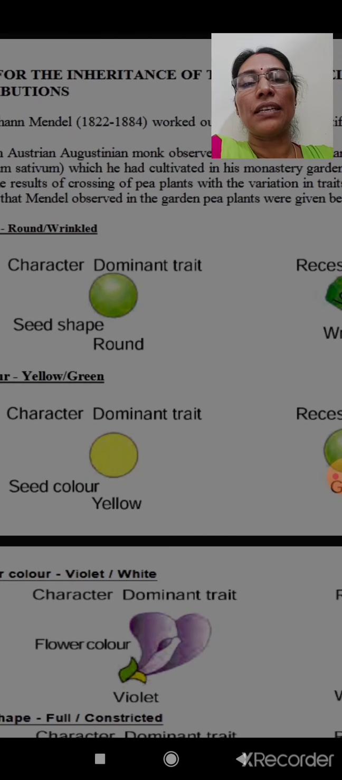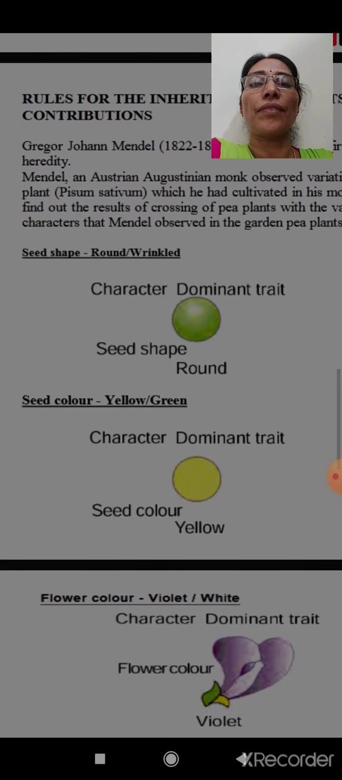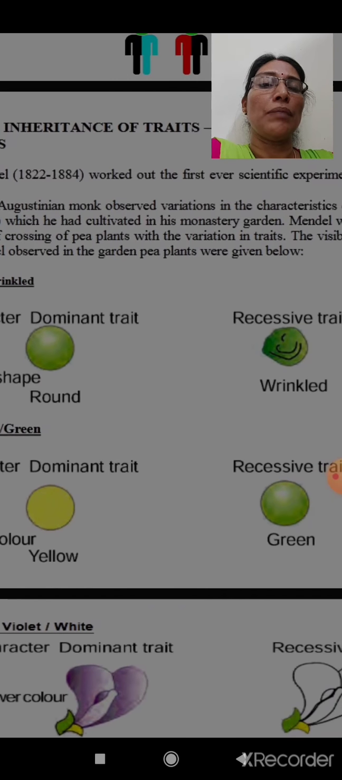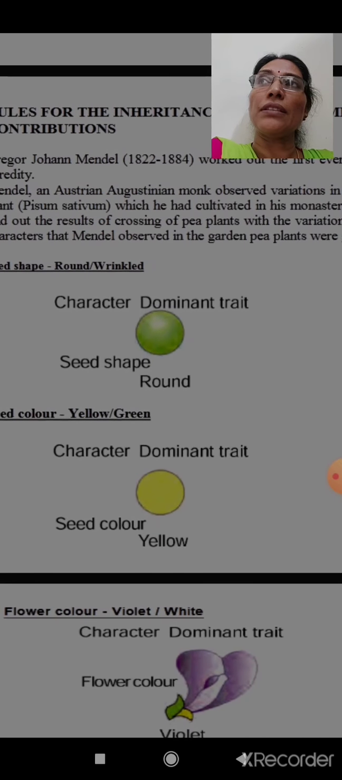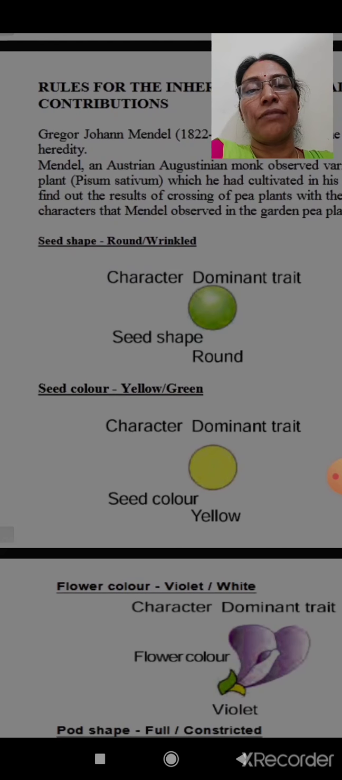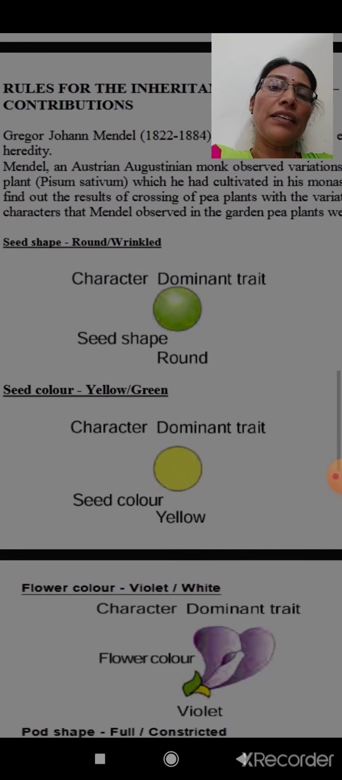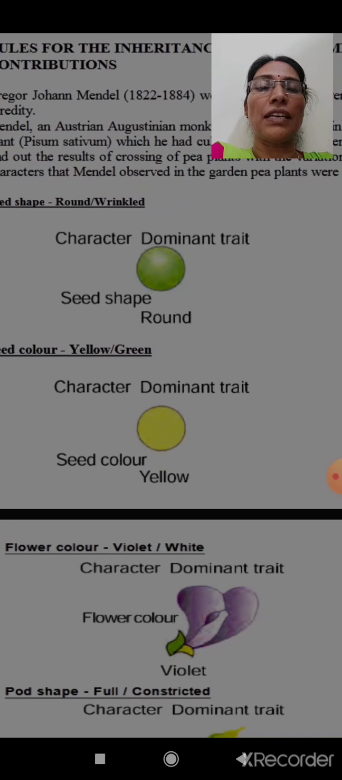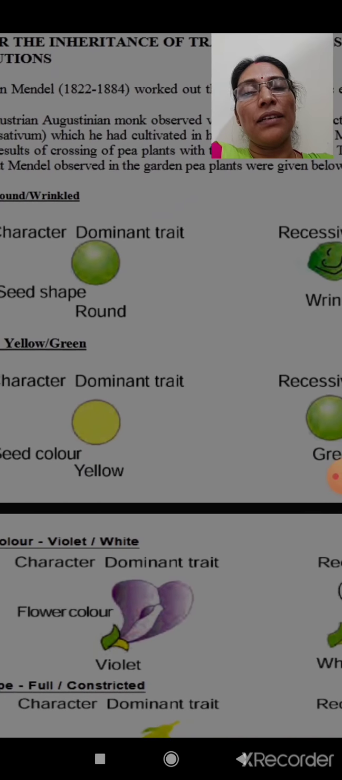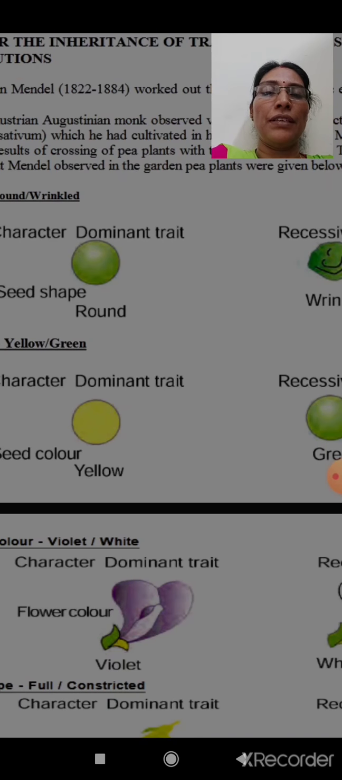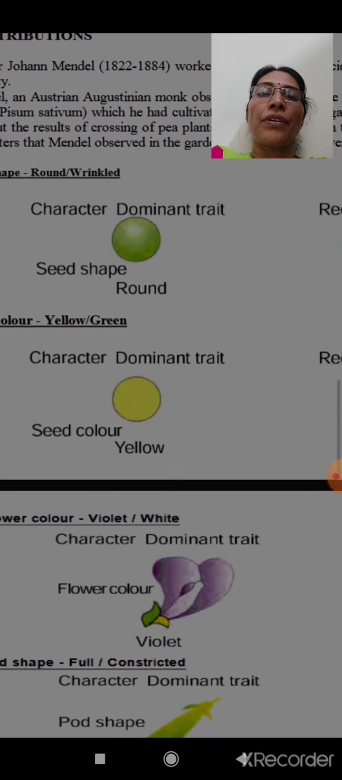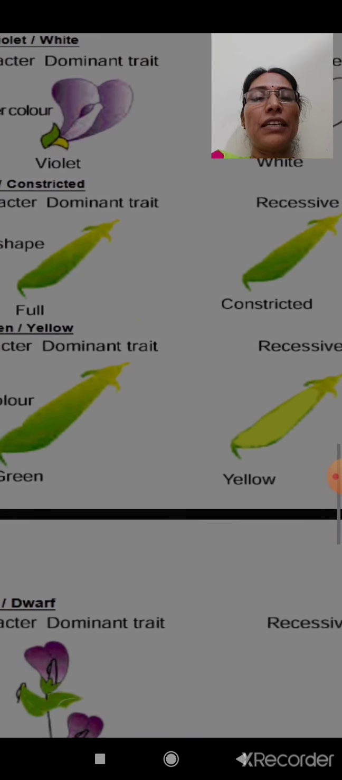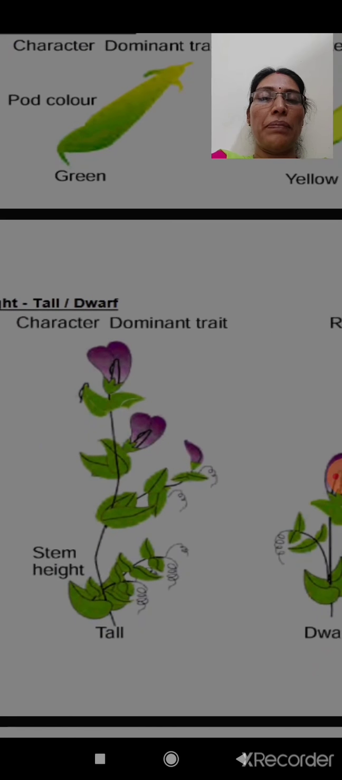And after all, he was a gardener working in a monastery, and he was growing pea plants there. While growing the pea plants, he observed them, collected information and data out of his observations, and on the basis of that data he put forward the theories known as Mendelian theories. So here you can see the different colors or distinct characters of pea plants.